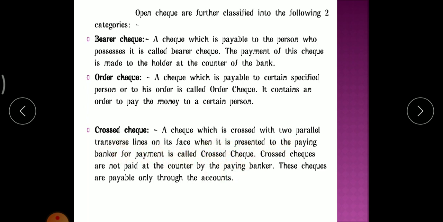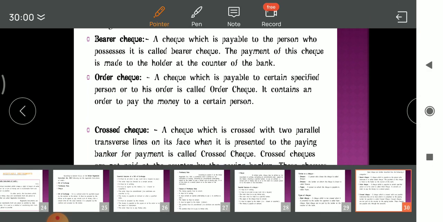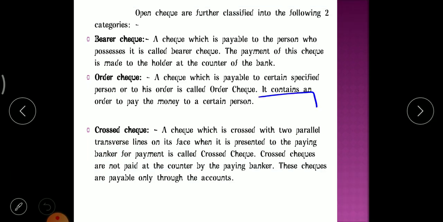You might have seen checks which have two parallel lines on the left side at the top corner. On top of the check there will be two parallel transverse lines, like this. If this is the check, there will be two parallel transverse lines like this, here on the left side. So whenever the check is crossed like this, it is called a cross check.